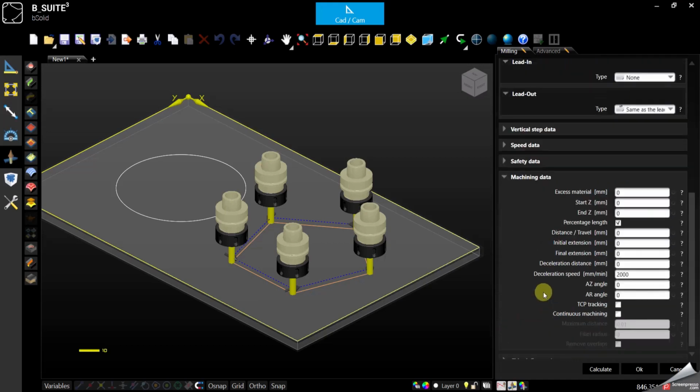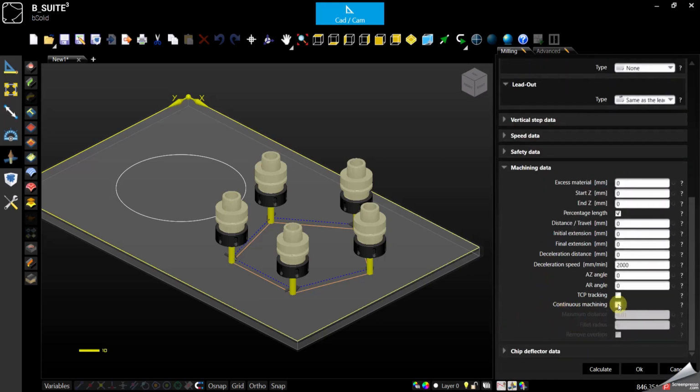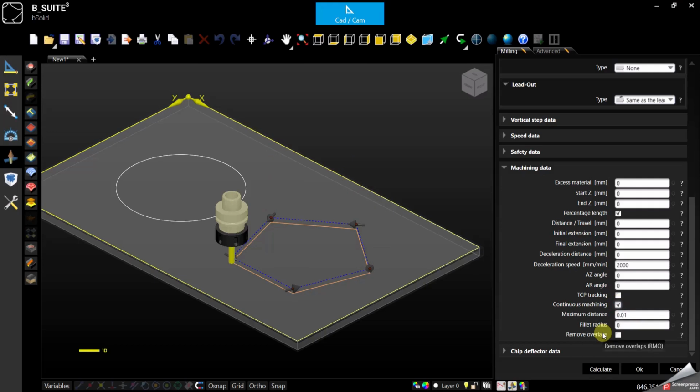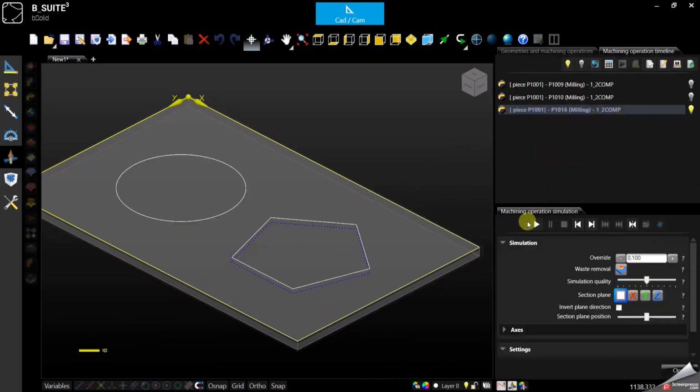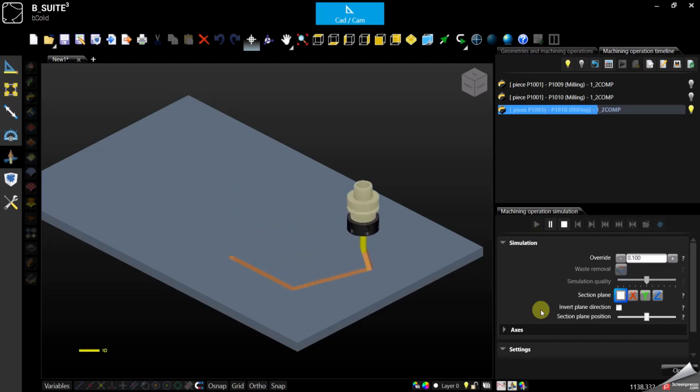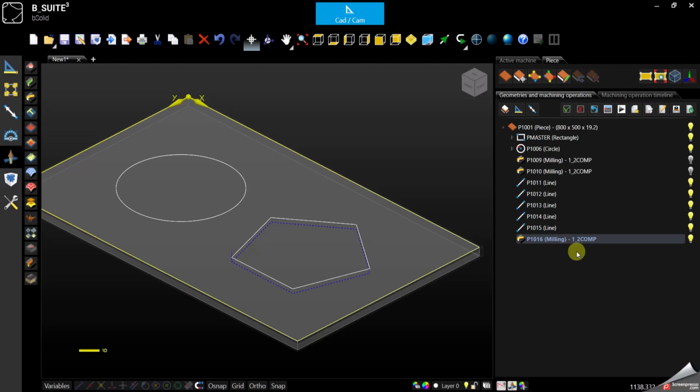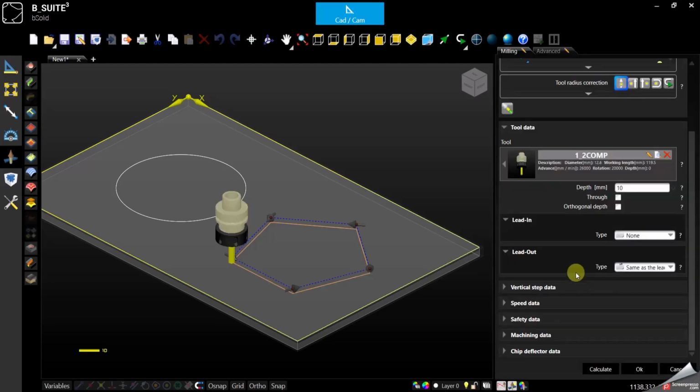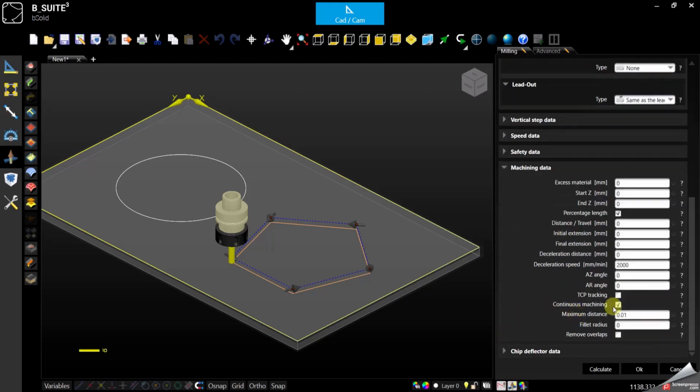We can go in machining data and use the continuous machining. At this point we will get only one start and end point like it was before, because this function is able to connect again the geometries even though they are separate.